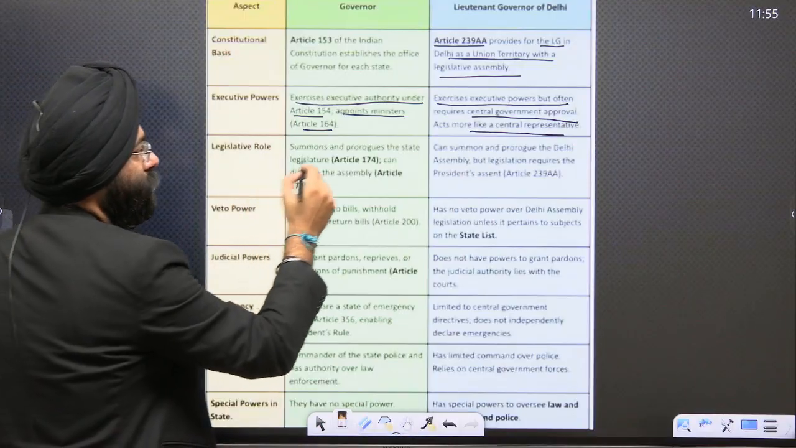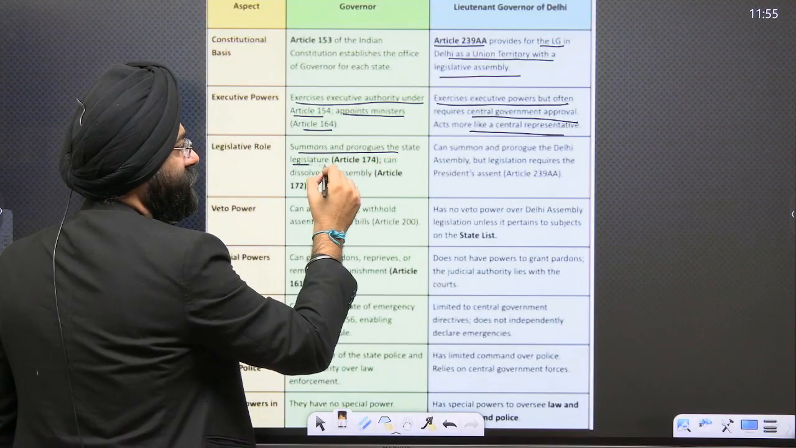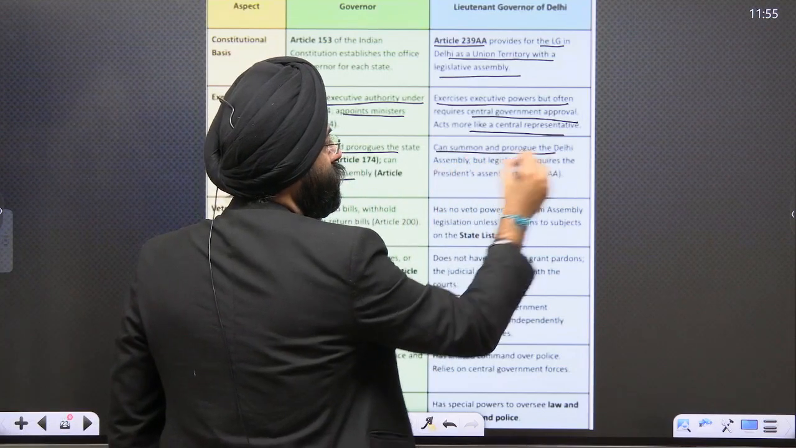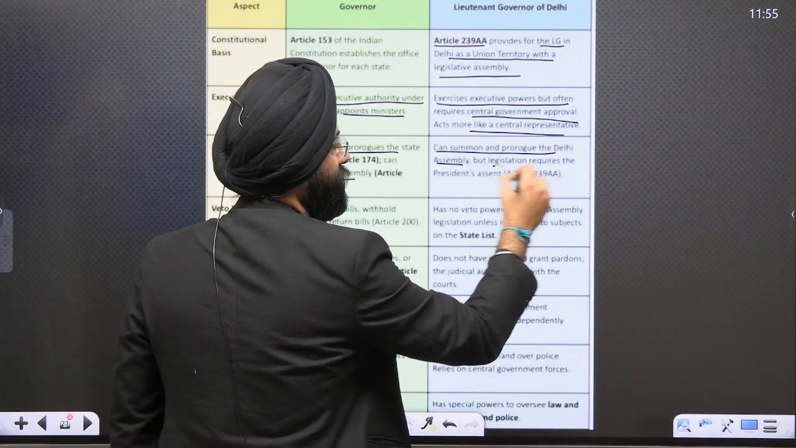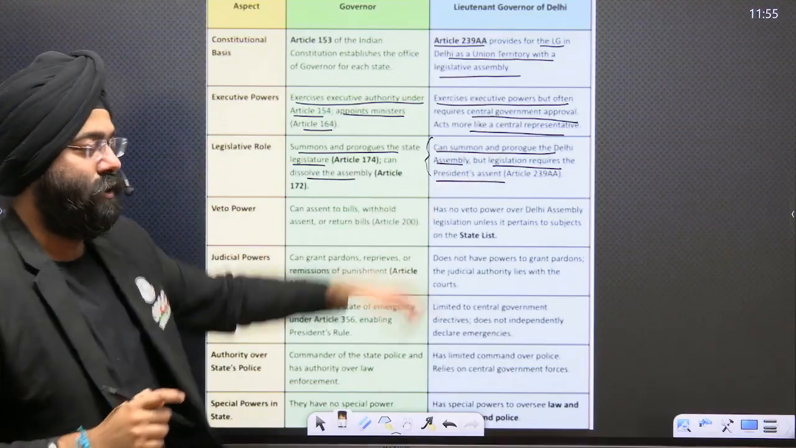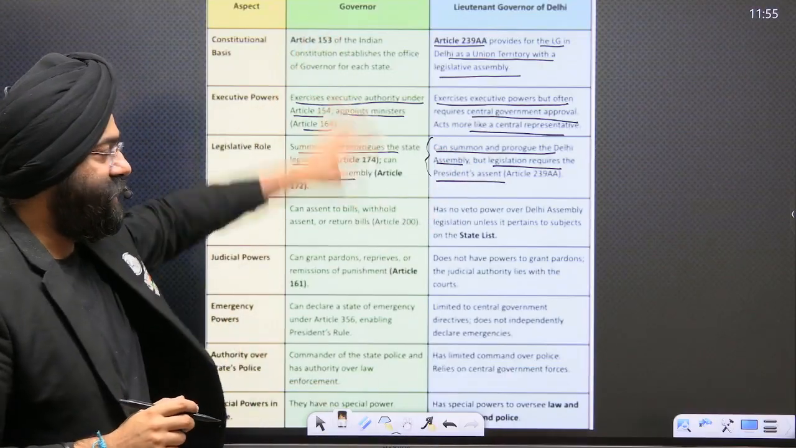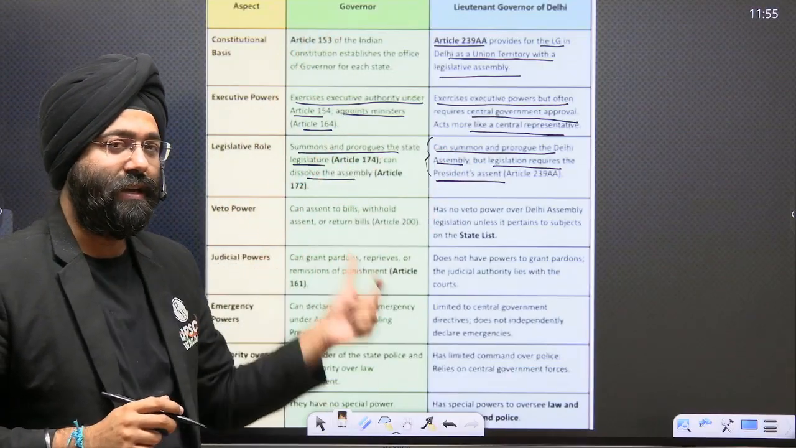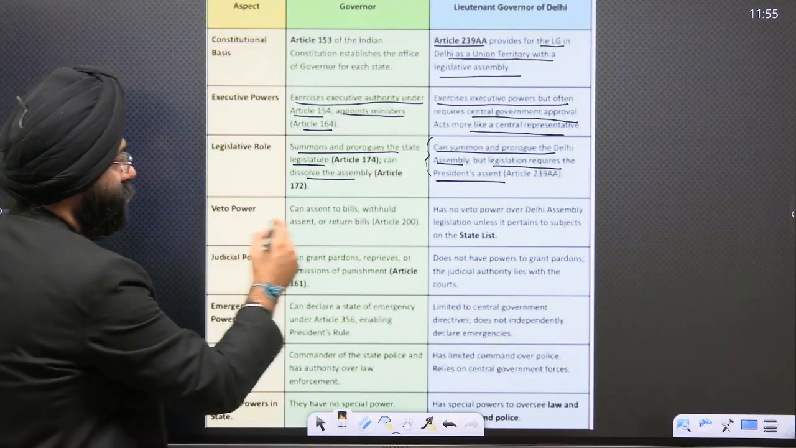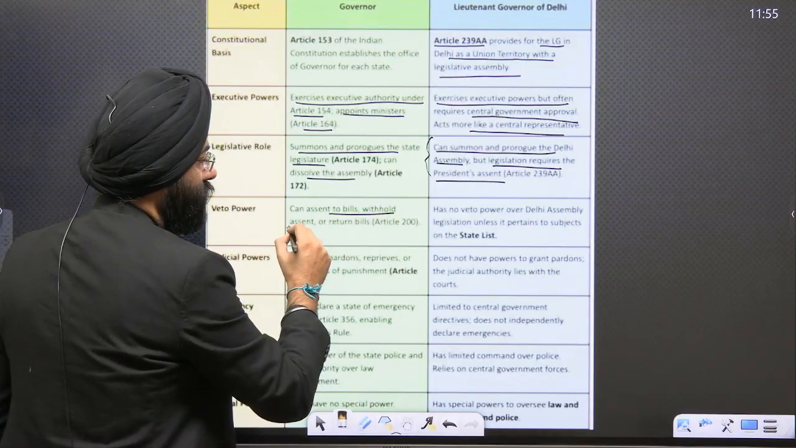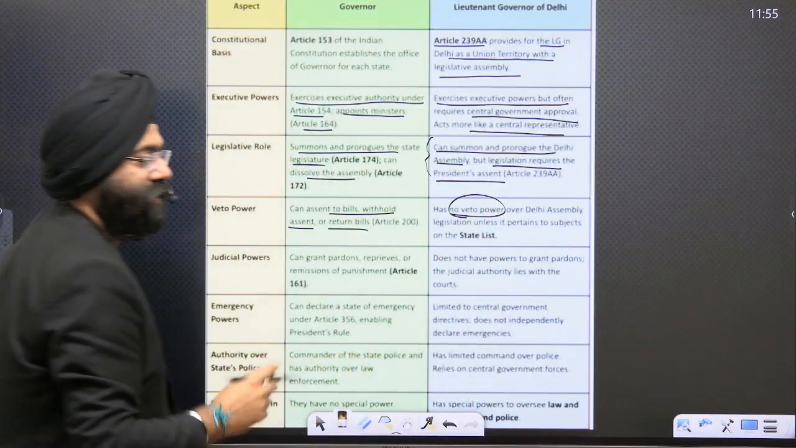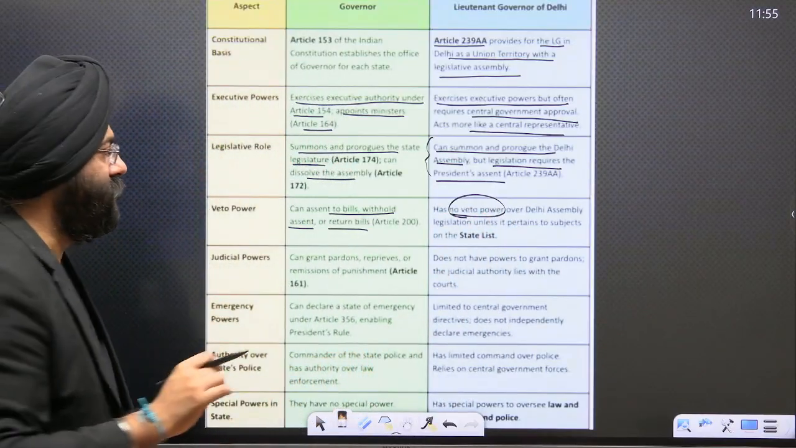Next, legislative role. The governor summons and prorogues the state legislature and can dissolve the assembly. Over here, the Lieutenant Governor can summon and prorogue the Delhi assembly, but legislation again requires the president's approval under Article 239AA. Please understand, all these provisions become important. They can be asked in your mains examination and also in your prelims examination. Veto power: the governor can assent to a bill, withhold assent or return a bill. The Lieutenant Governor has no veto power. Please remember, the Lieutenant Governor does not have a veto power.